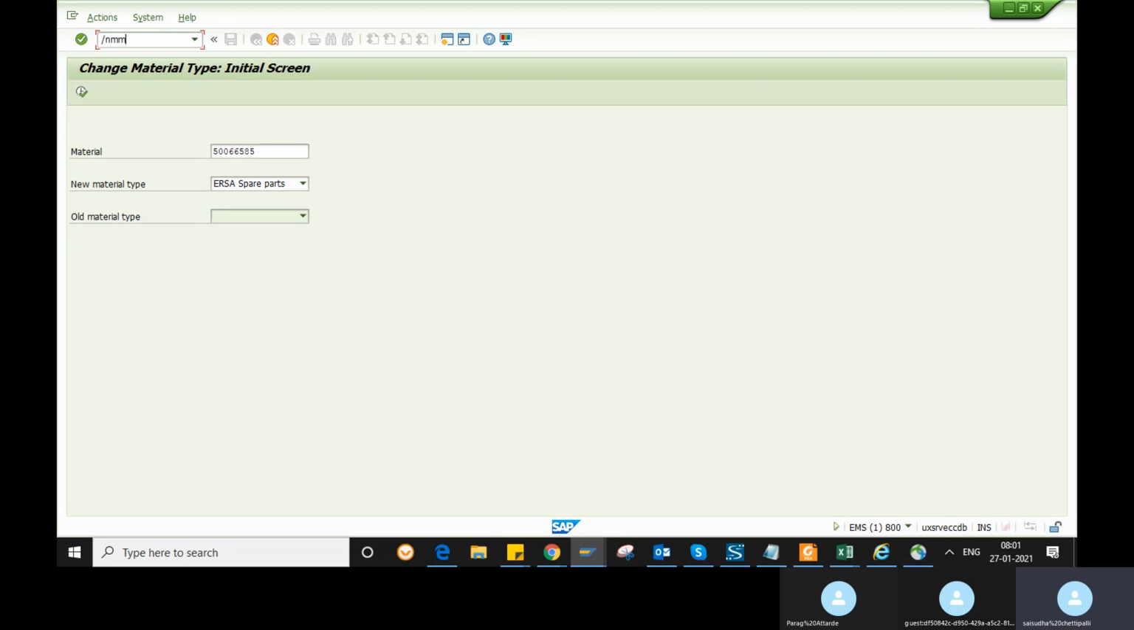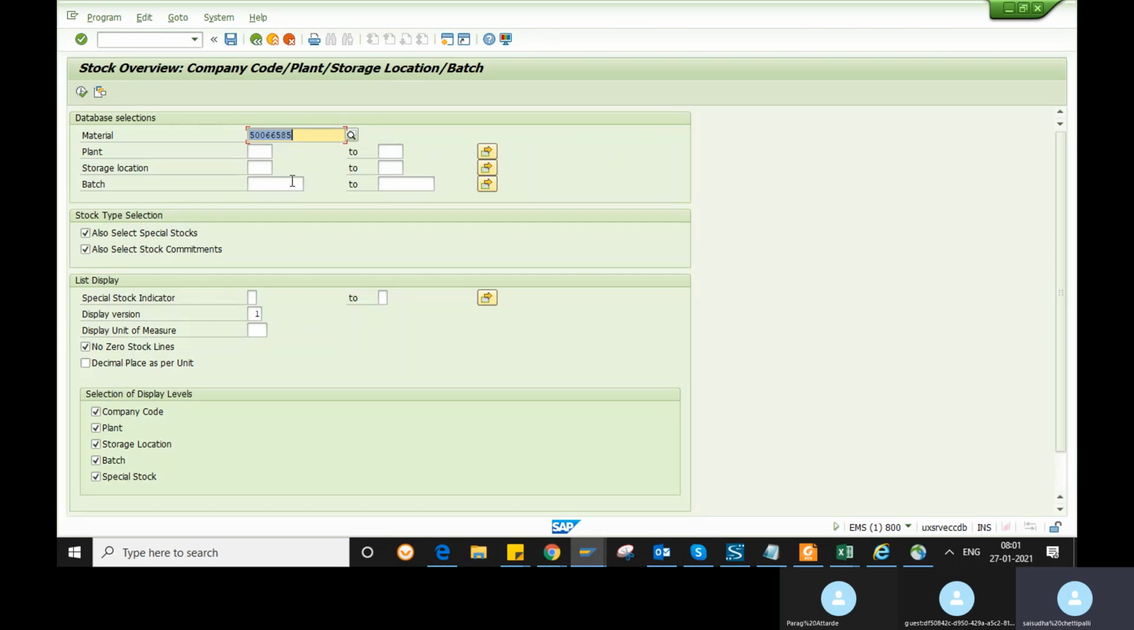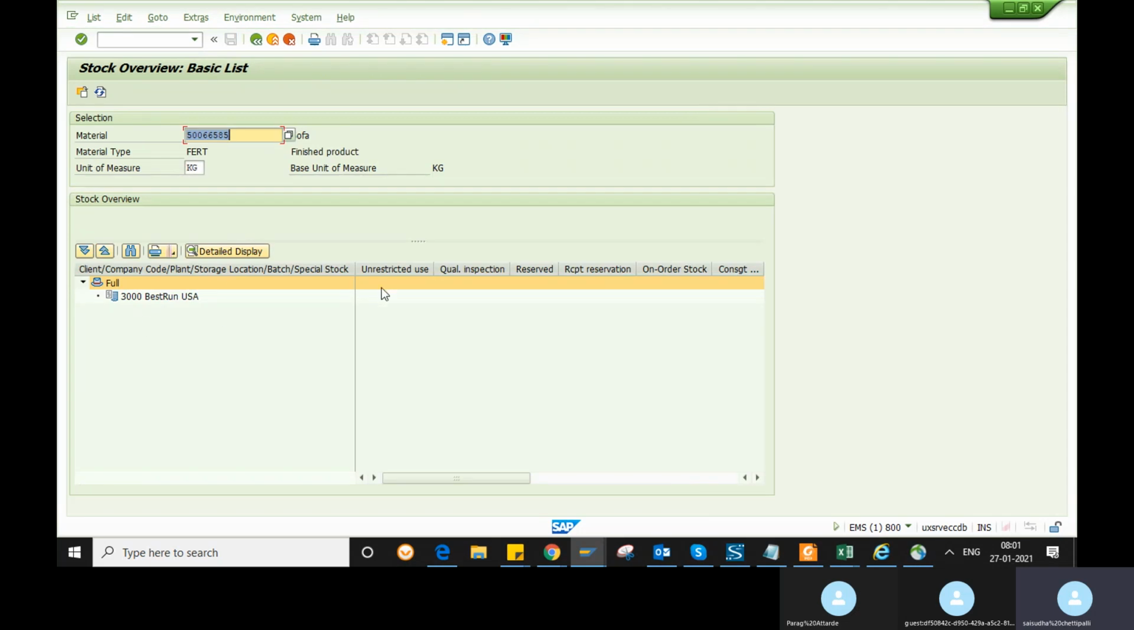And then you have MMBE. MMBE is just to see the stock of the material, how much quantity you have for this material. For example, I have 100 quantity. But you have no stock for this material because I just now created it. See here you have unrestricted, quality, reserved, receipt. These are the types of stock.